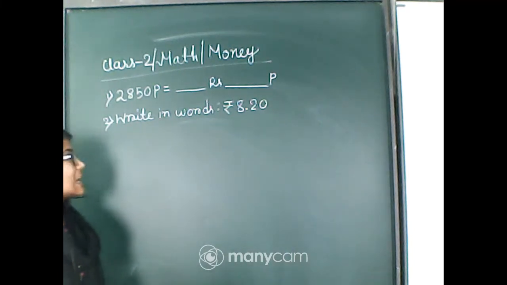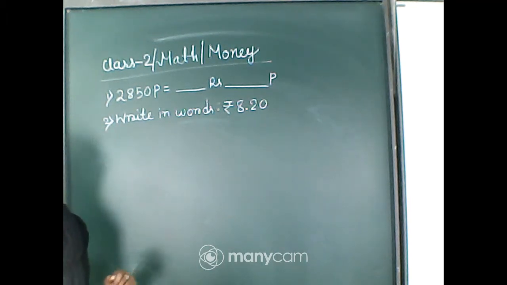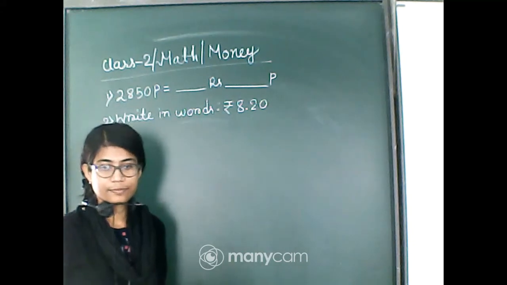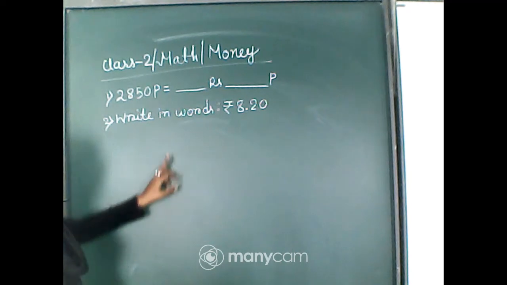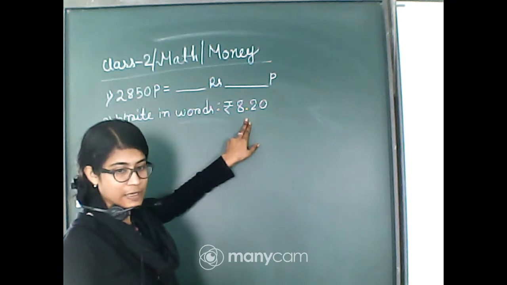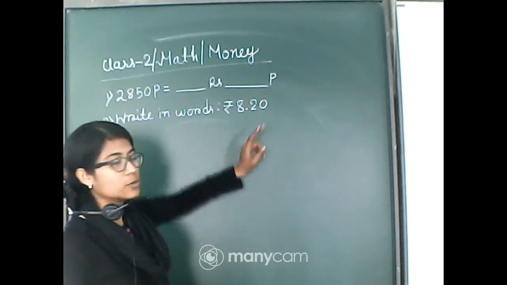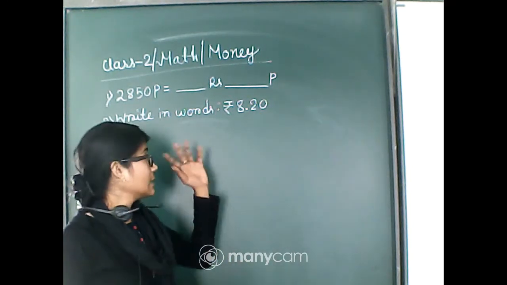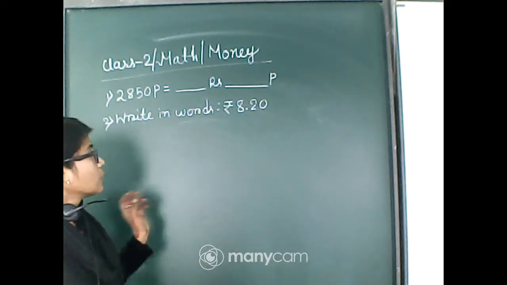So all the students of class 3, just write down the maths, whatever I write on the board, okay, and try to answer the question with me. Okay, then number 2, write in words. Now it is in a figure. It has been given rupees 8.20. Rupees 8.20 has been given in figure form. Now you have to write it down as words. Okay.